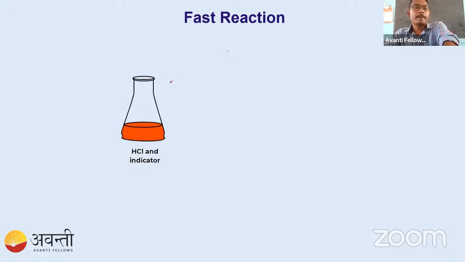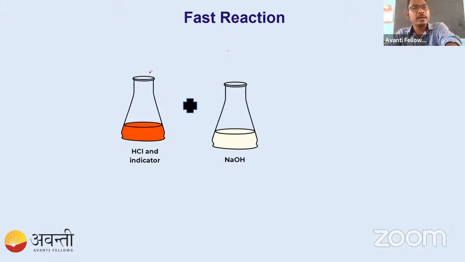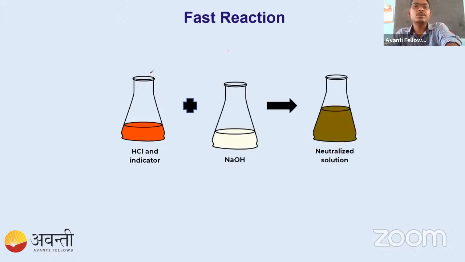If you are taking any chemical reaction, for example HCl and NaOH, if we add them, instantly the chemical reaction takes place and you will get the salt NaCl with water. So this is a fast reaction because it doesn't delay. If you add HCl with NaOH, instantly it will give you the product.